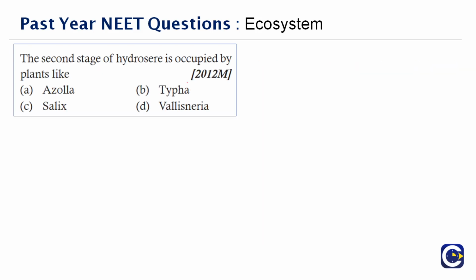Okay, next question here. The second stage of hydrosere is occupied by dash. What do you mean by hydrosere? How can you define it?